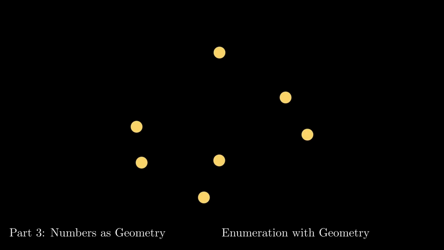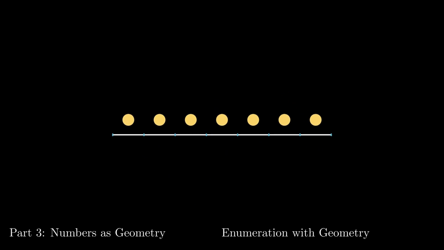Let's take a collection of objects. We want to represent this number as a length, but what length are we going to use for this? We can imagine associating each object with a unit length line segment. Then the collection of objects will be the length of the line segments when combined together into a straight line.